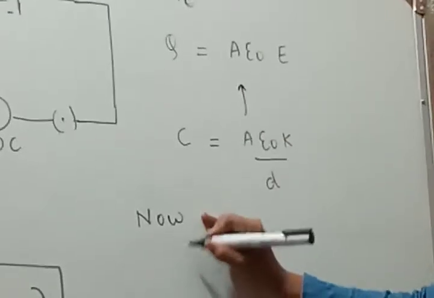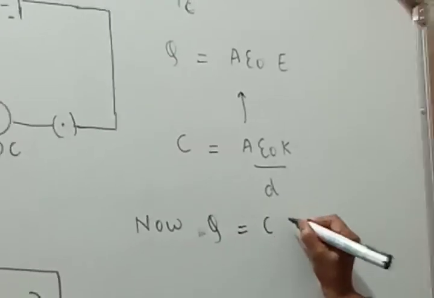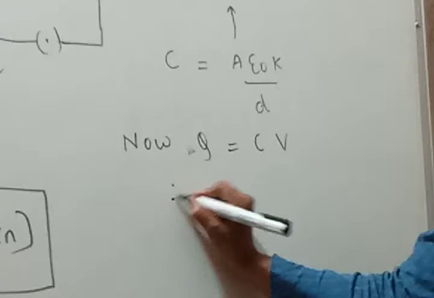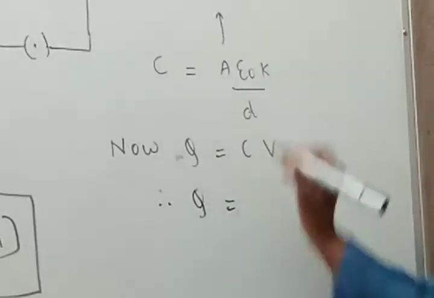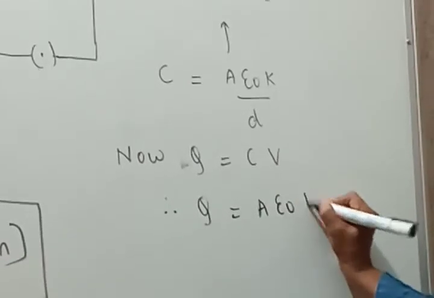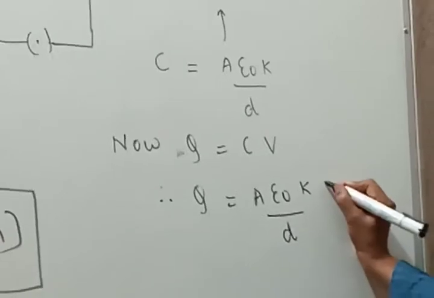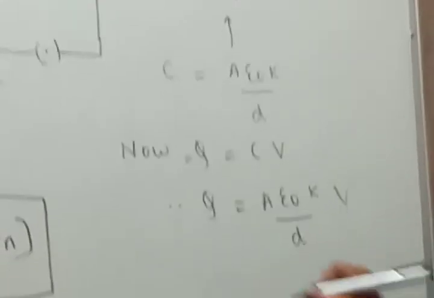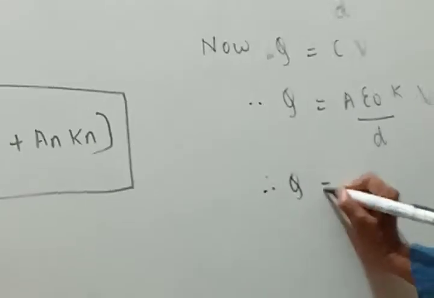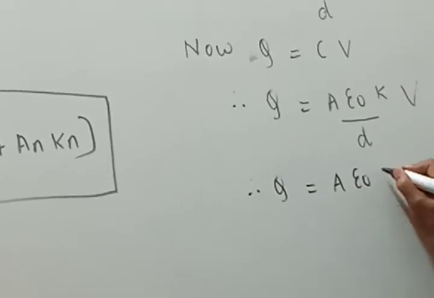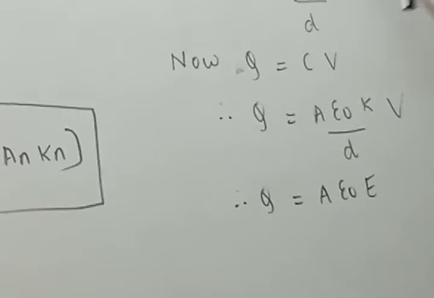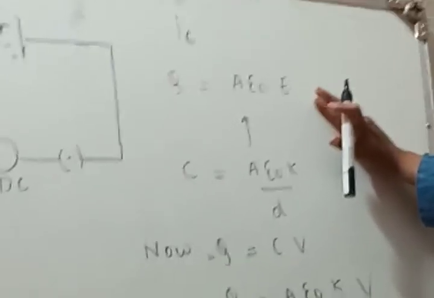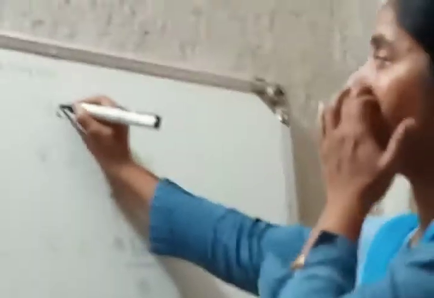Now, what is Q? Q is equal to C into V. Therefore, Q will be A epsilon naught K divided by D into V. What is potential divided by distance? You have done this three to four times now. Potential divided by distance is electric intensity. So Q is equal to A epsilon naught into E. What is this? This is the conducting current.